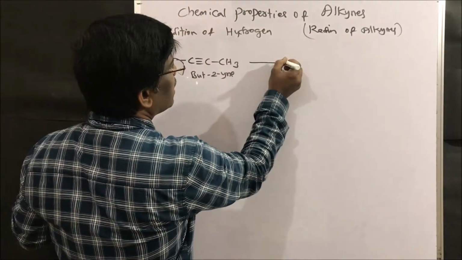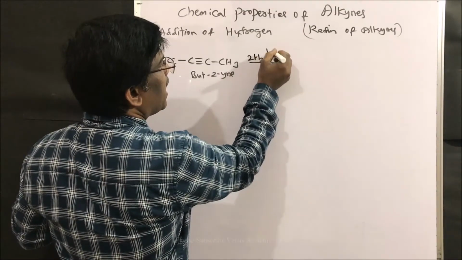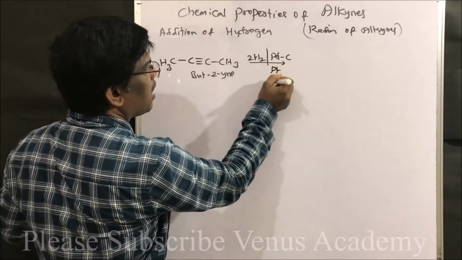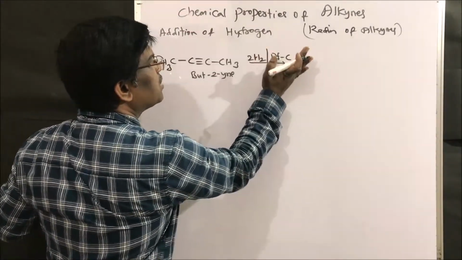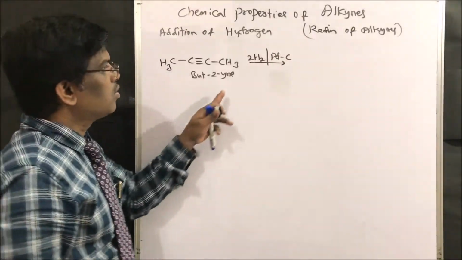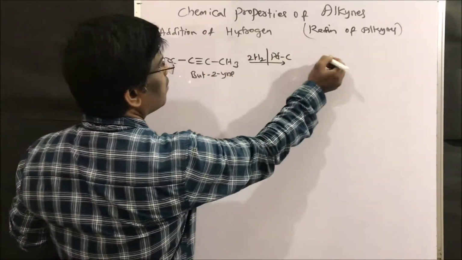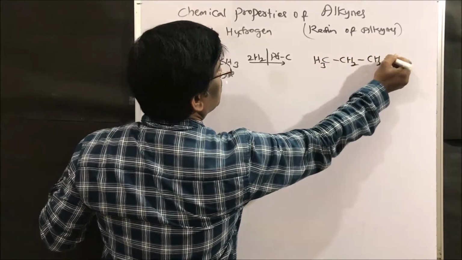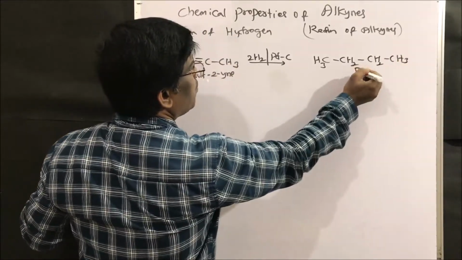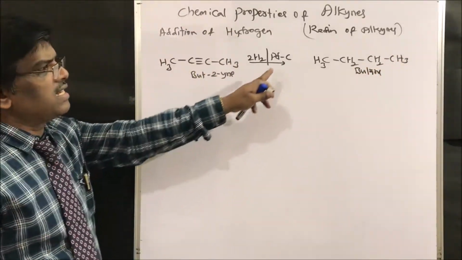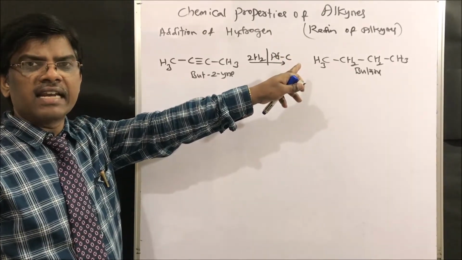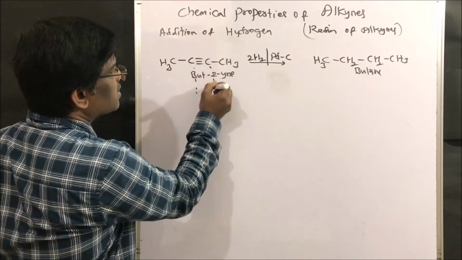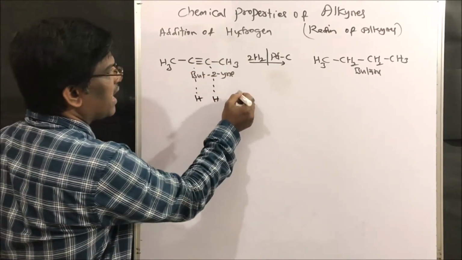Upon reduction using hydrogen and palladium over carbon, instead of palladium I can use platinum or nickel, but usually we use palladium carbon in organic chemistry. This gives CH3 CH2 CH2 CH3, which is butane. Since it is a catalyst, it is metal-catalyzed hydrogenation, so the hydrogens will attack from the same side.